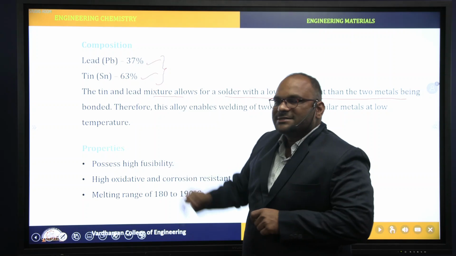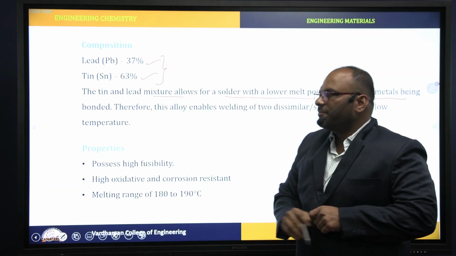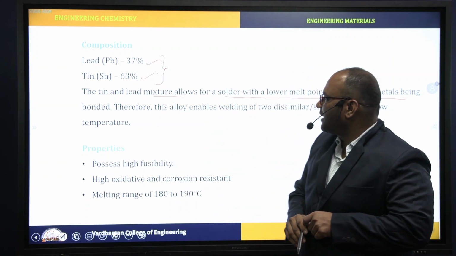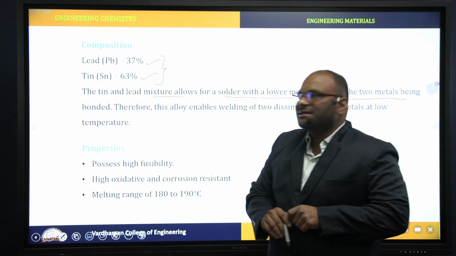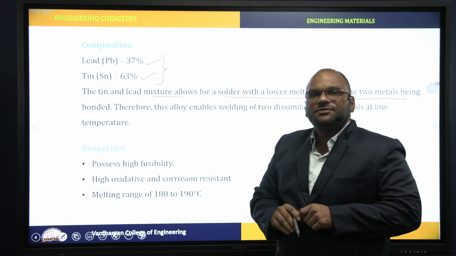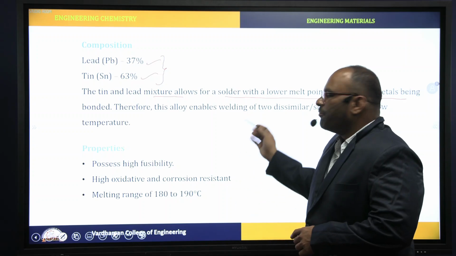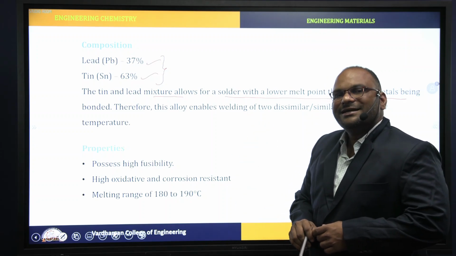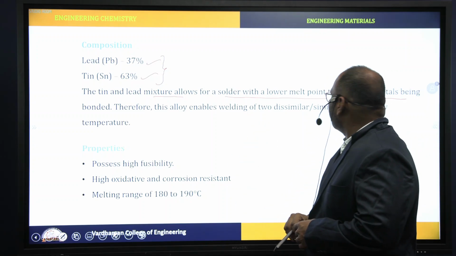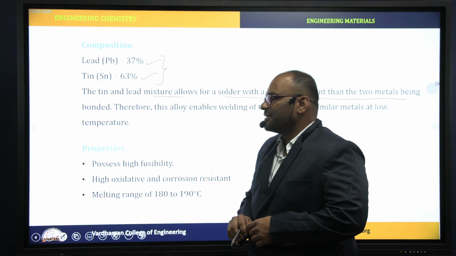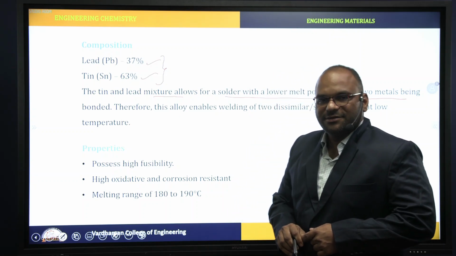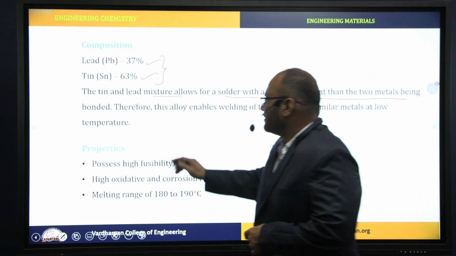But the constituent metals' melting point is more compared with the solder, right? For this reason, this alloy is used for bonding similar or dissimilar metals, right?